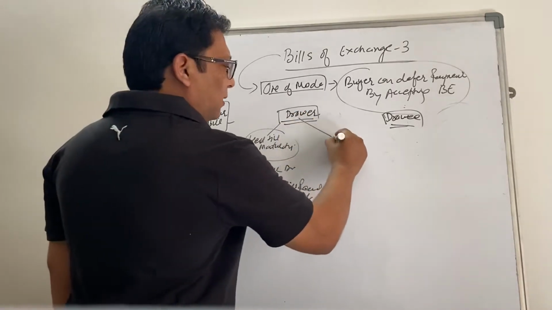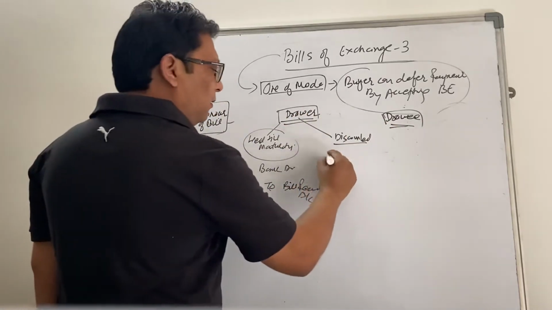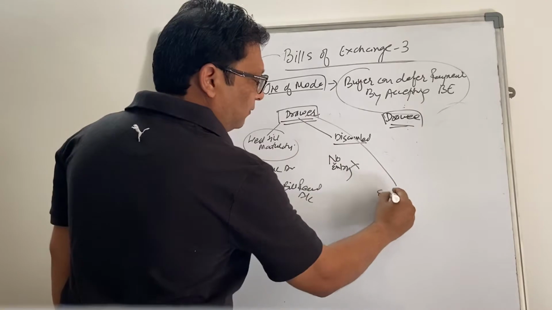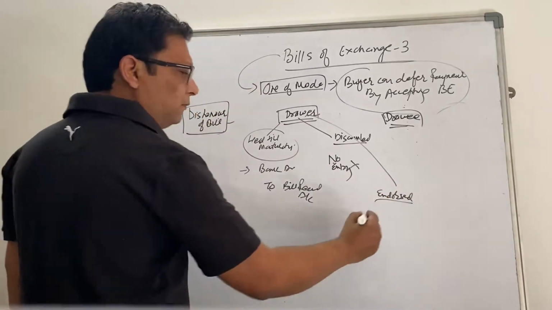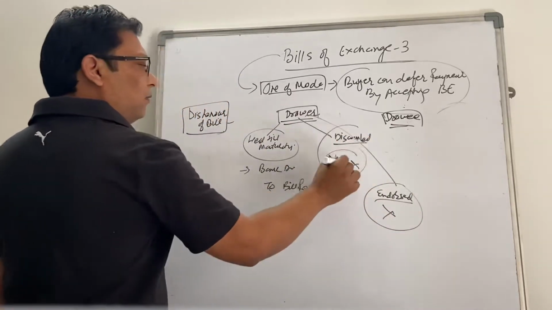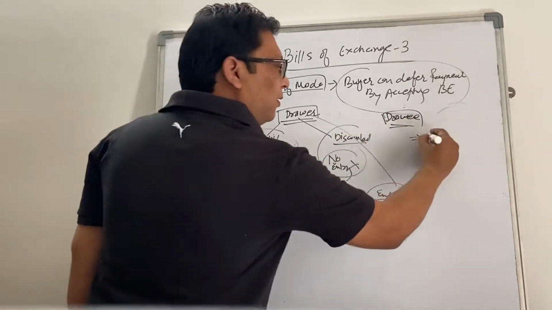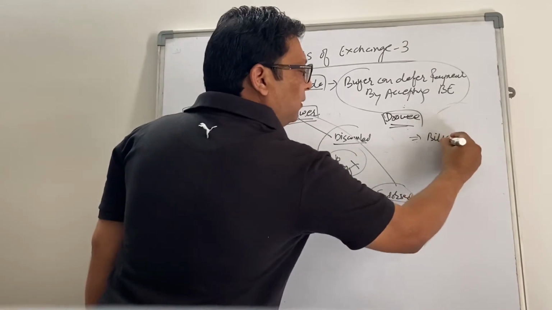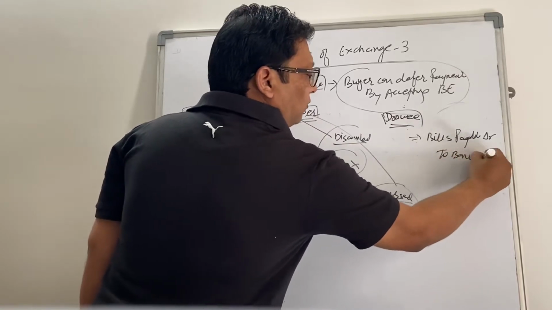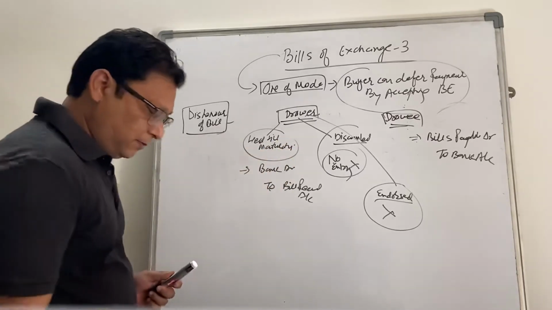Right? If the bill is discounted and paid by drawee on due date, no entry. And if the bill is endorsed, then also no entry by the drawer if the bill is paid by the drawee on due date. And from a drawee perspective, because the bill is being paid on due date, the only entry will be bills payable debit to bank account. So these are the entries that will be passed when the bill is paid on maturity.